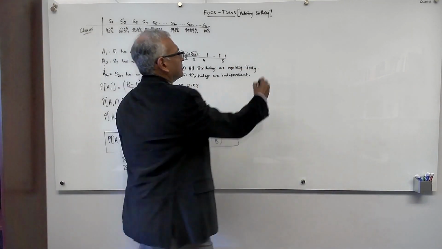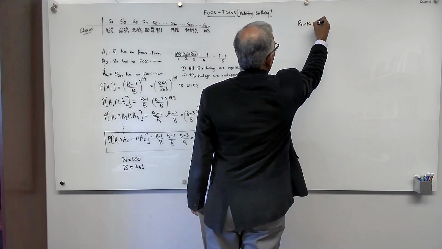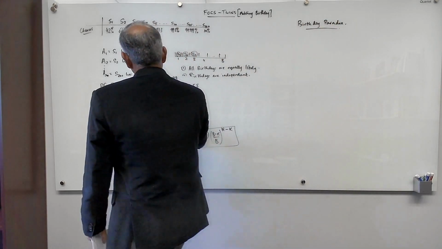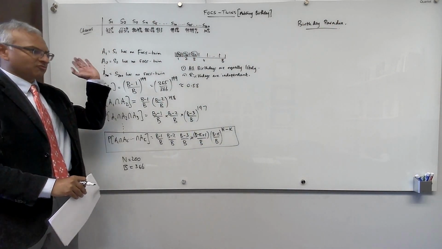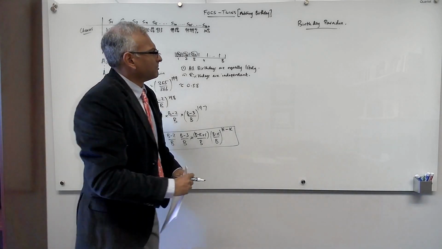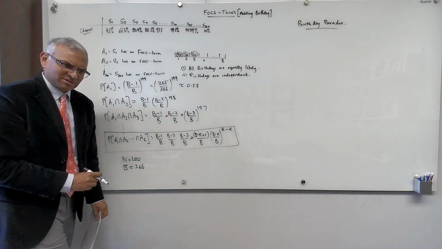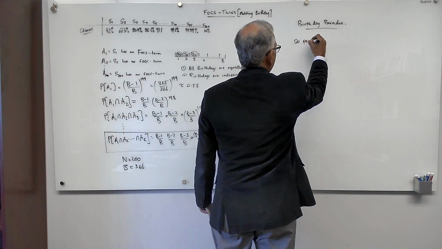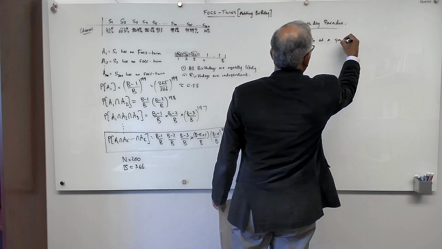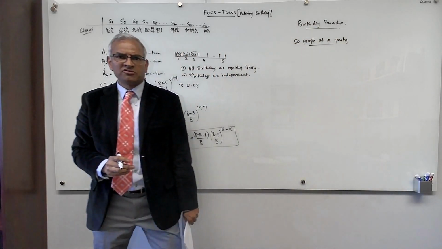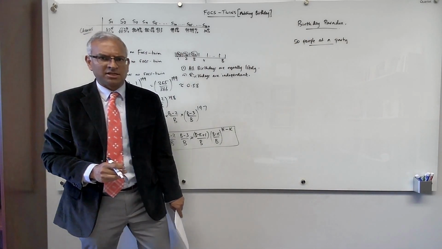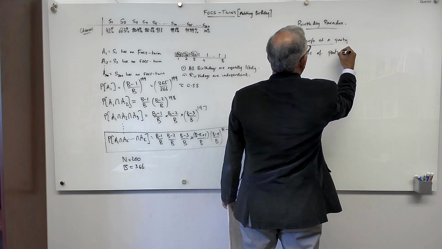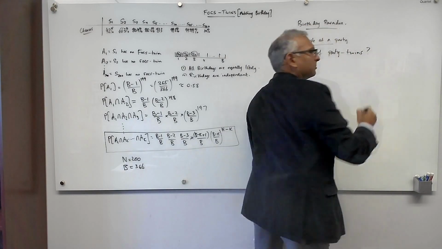Okay, let's do a quick application of this analysis: the birthday paradox. We analyzed it for FOCS-twins when I pick students one by one in the class, but the typical way in which this is presented is a much simpler setting called the birthday paradox. 50 people are at a party. What are the chances of 2 people having the same birthday? We can call them party twins.